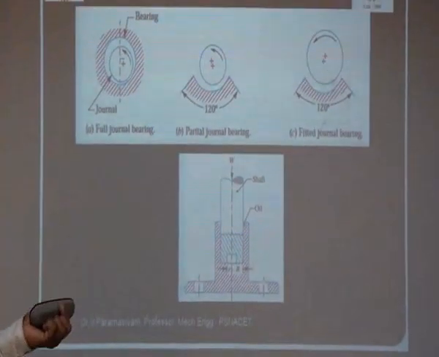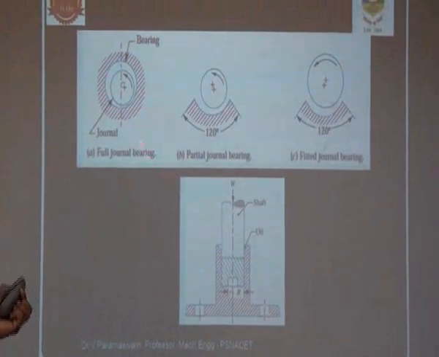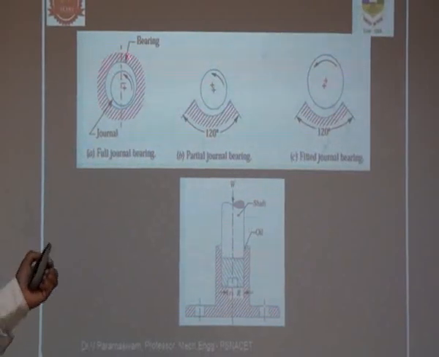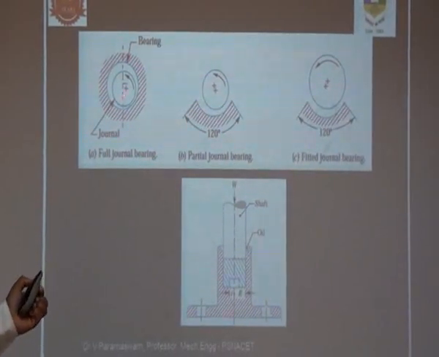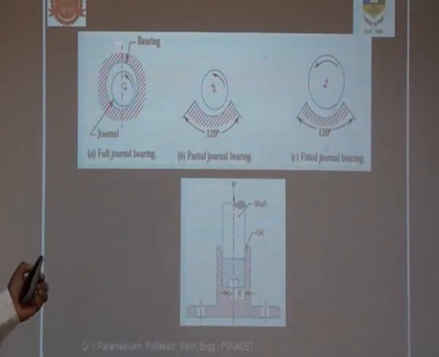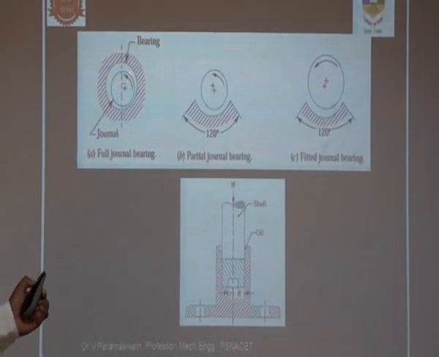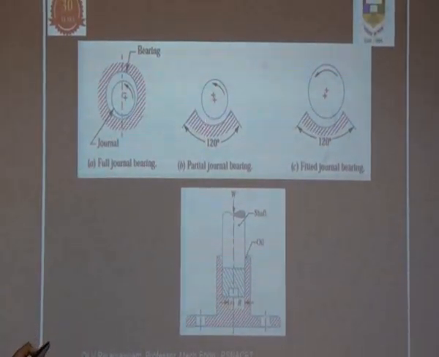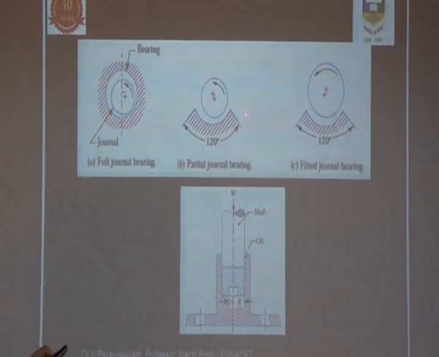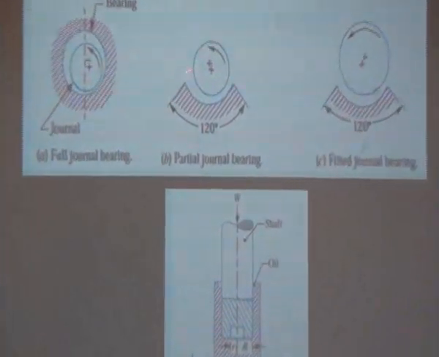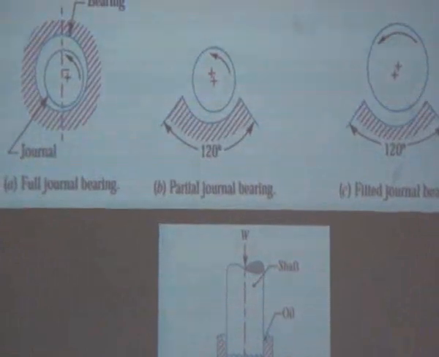Now further, this journal bearing is classified according to the bearing surrounding the journal. For example, the bearing in this diagram surrounds the shaft completely, so it is called full journal bearing, whereas in the second one only 120 degrees covers the shaft portion. The rest of the portions are not covered by the bearing, so it is